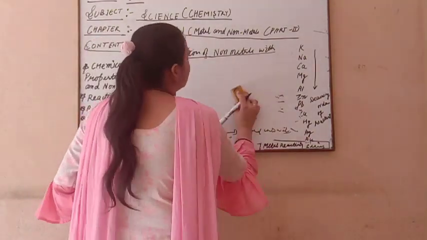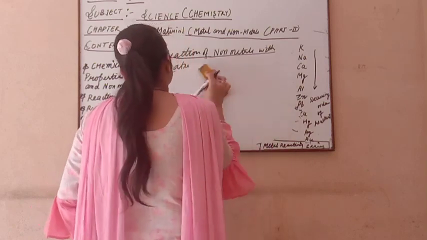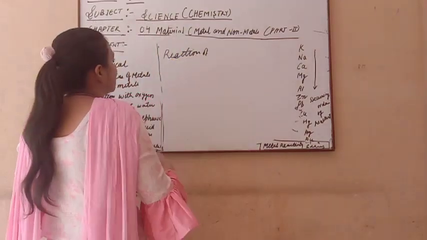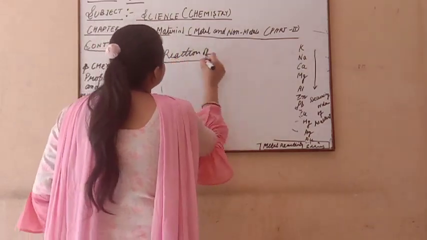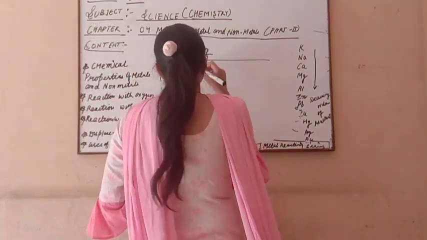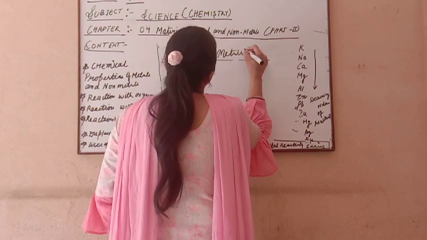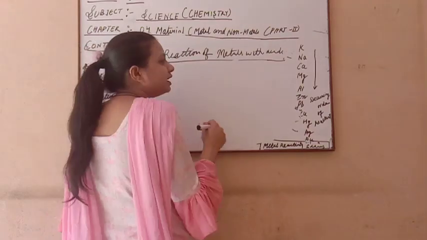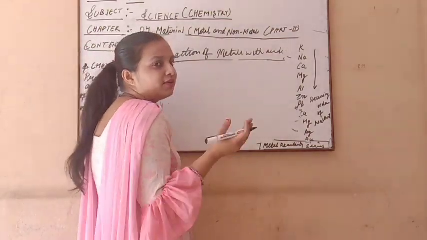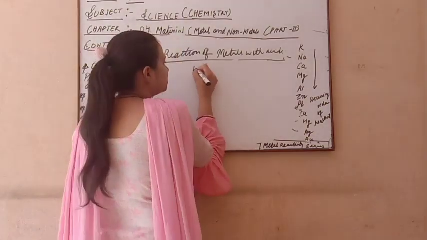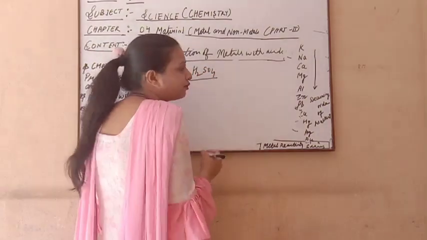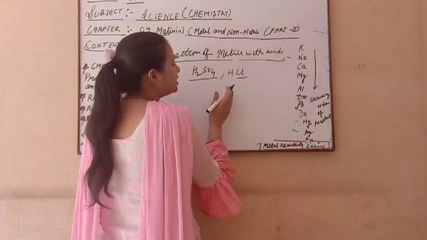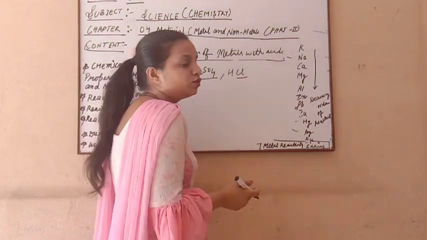So after this concept, we discussed two main reactions. First, the reaction of metals and non-metals with oxygen, and second, the reaction of metals and non-metals with water. And now the reaction of metals with acids. You all know how many acids you use in daily life, like in batteries, inverter batteries, and mobile batteries. Which acid is used to make these? Sulfuric acid, H2SO4. HCl is also used in many reactions in everyday life. So HCl and H2SO4 are very common acids.